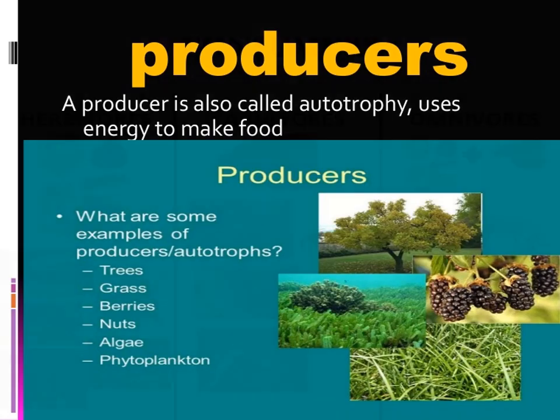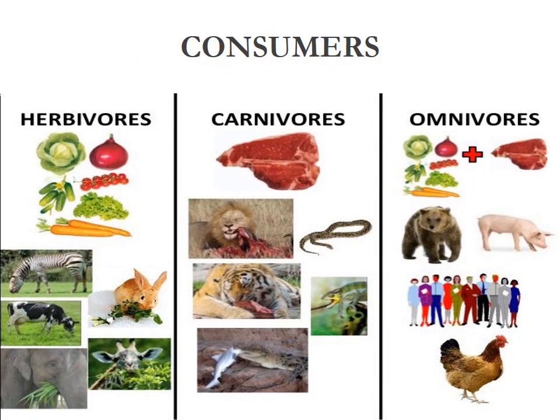Okay, now study consumers. What are consumers? Consumers are animals. Producers are plants, consumers are animals. Consumers consume the food prepared by the producers.